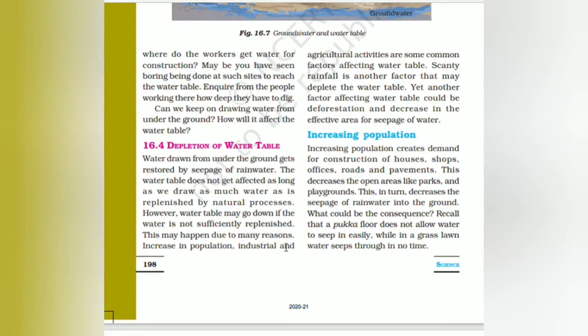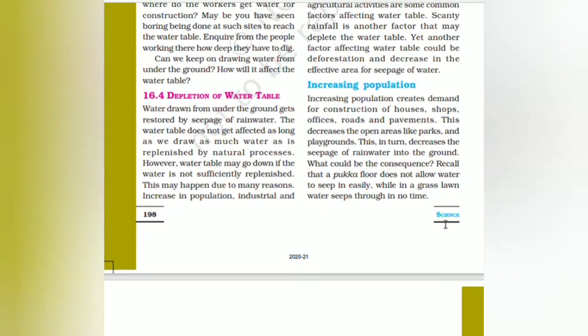Increasing population. What does it deal with? Increasing population creates demand for construction of houses, shops, offices, roads and pavements. This decreases the open areas like parks and playgrounds. This in turn decreases the seepage of rainwater into the ground. What could be the consequences? A floor does not allow water to seep in easily, while in a grassland, water seeps through it.